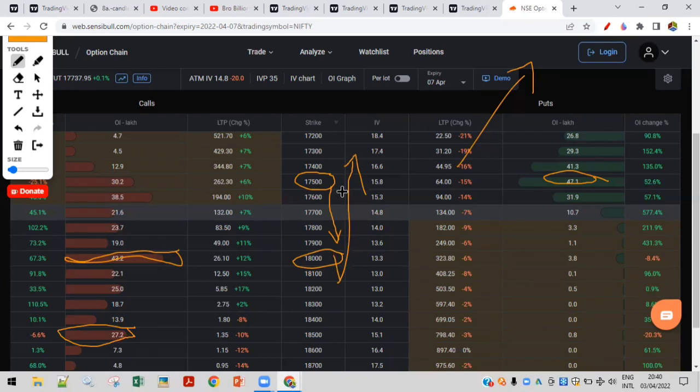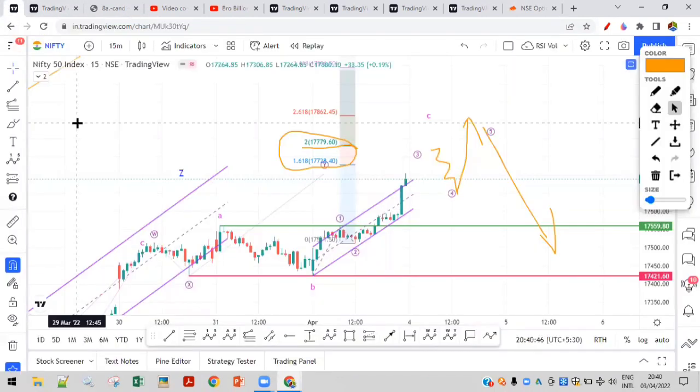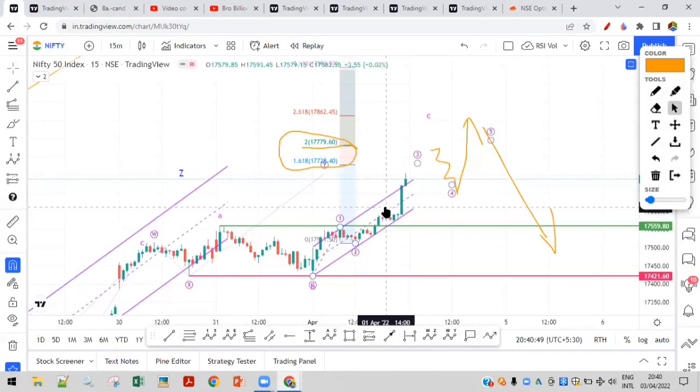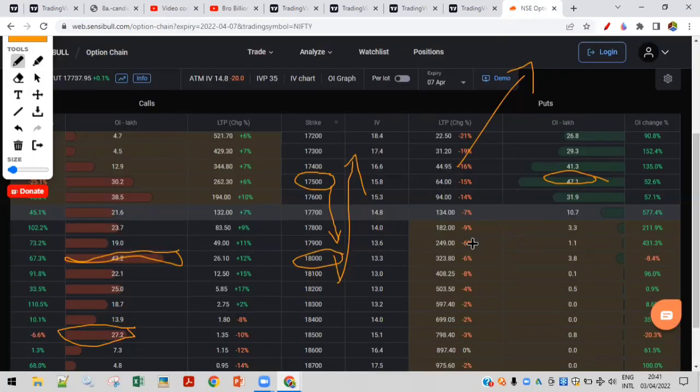So 17,500 it should not break. So what we are expecting is one more wave up. So 17,900 something it should test. 17,900, even 18,000 it can test, and then it would drop on the downside. That's how our view is.